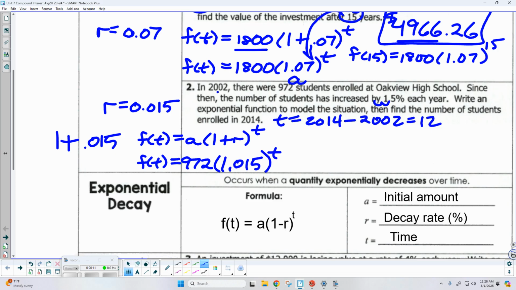Does that seem kind of familiar? Okay, a little bit. So now let's go ahead and see how many students we're dealing with 12 years later. So 972 times 1.015, and we're going to raise it to the power of 12.